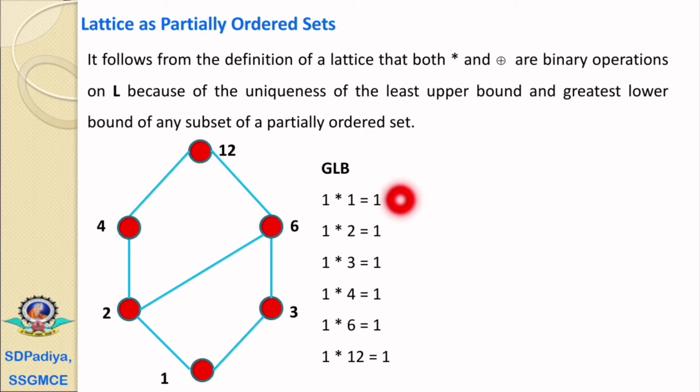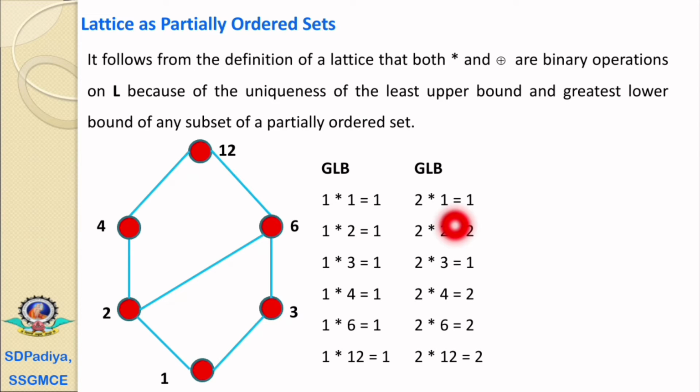We can see this from 1 meet 1 equals 1, 1 meet 2 equals 1, 1 meet 3 equals 1, 1 meet 4 equals 1, 1 meet 6 equals 1 and 1 meet 12 is also equal to 1.